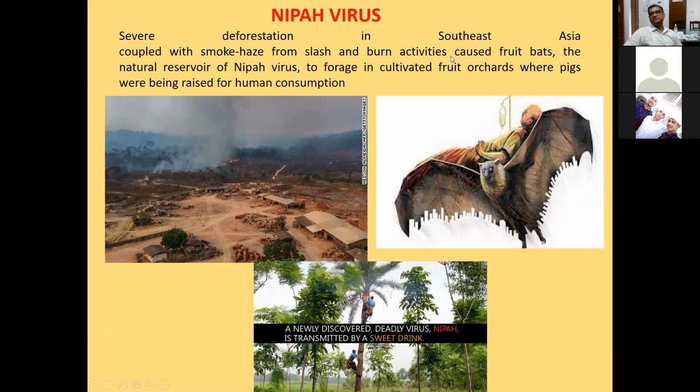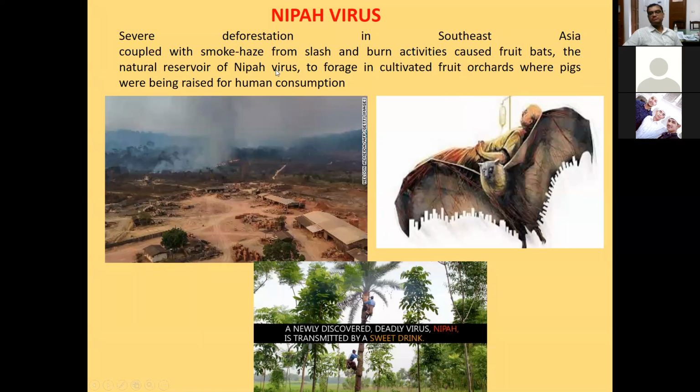Due to burn activity, smoke and this type of hazy material developed, and it caused the fruit bats to leave their natural area, which are acting as a natural reservoir for Nipah virus. So bats again act as a natural reservoir for Nipah virus. And these bats moved from forest area to cultivated fruit orchards where pig farming was done by human beings.